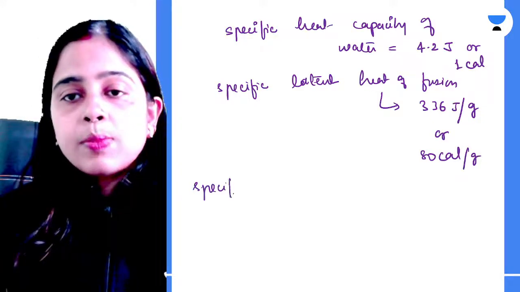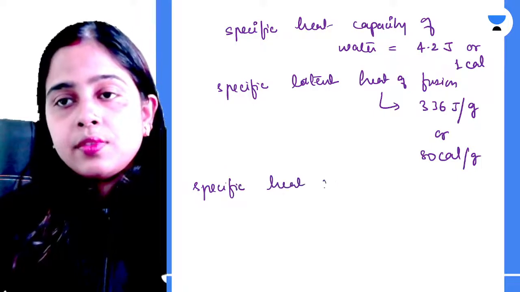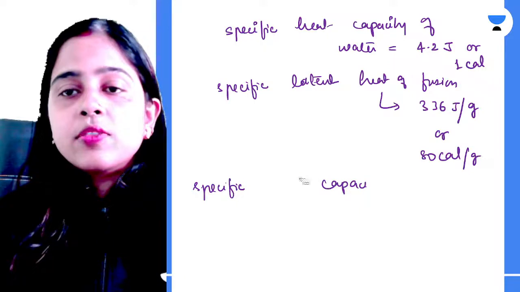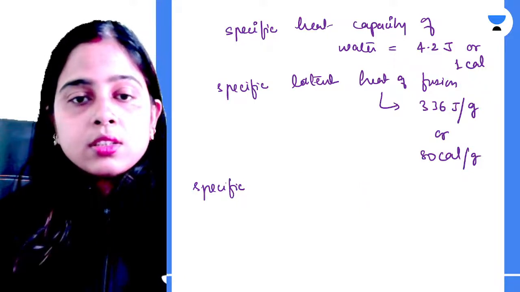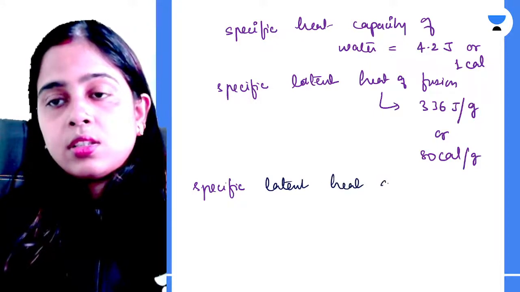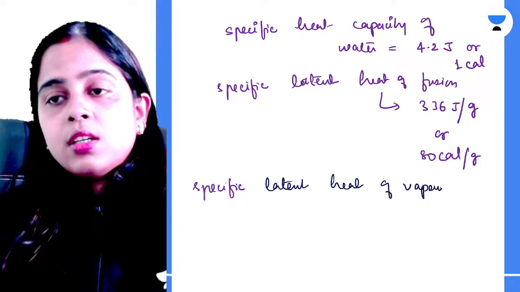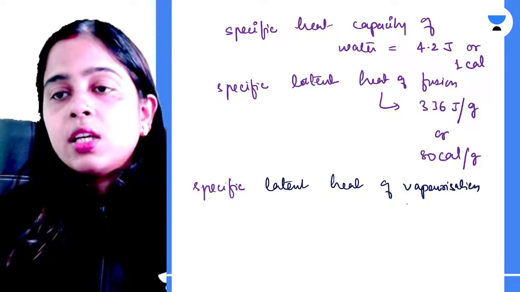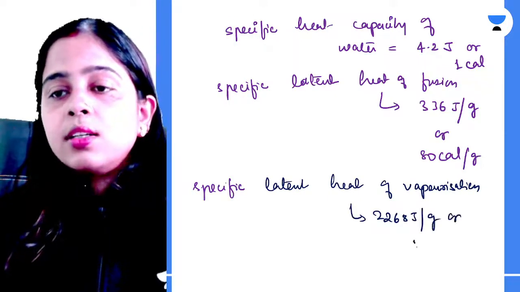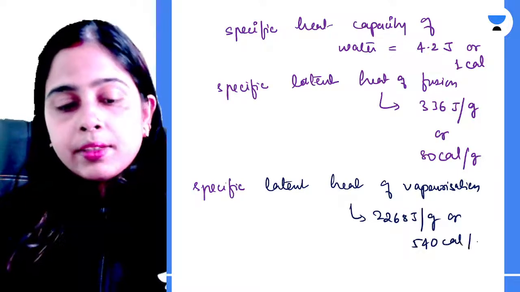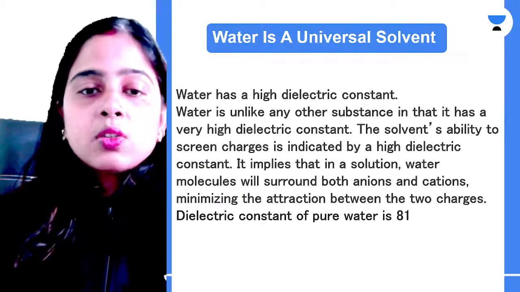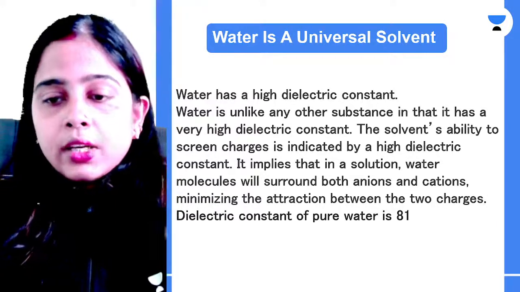If I talk about specific latent heat of vaporization, this is 2268 joule per gram or 540 calorie per gram. Clear everyone? Anyone having any more doubts in this particular thing? I hope it is clear.